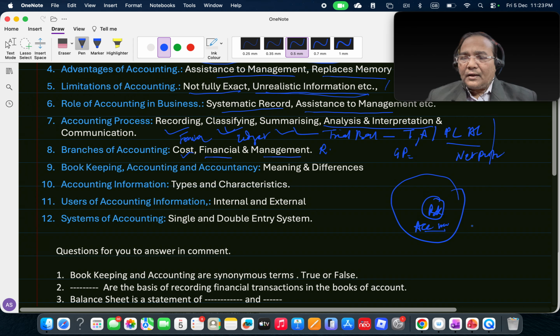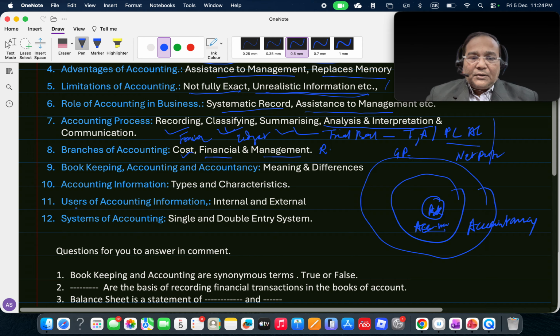And then the whole principle, guidelines or teaching with regard to the way bookkeeping and accounting can be maintained is given in accountancy. So the whole process completely talks about accountancy.